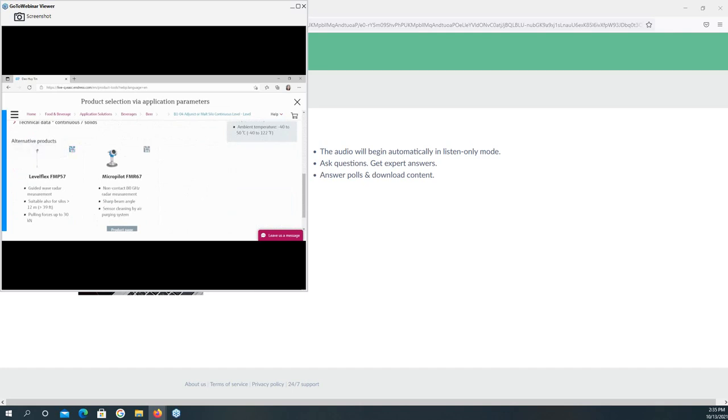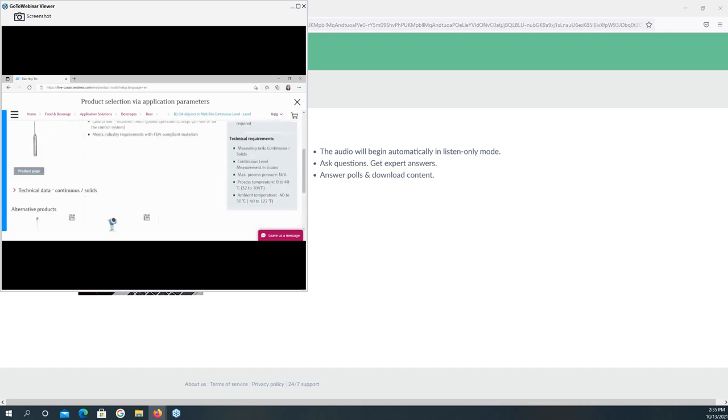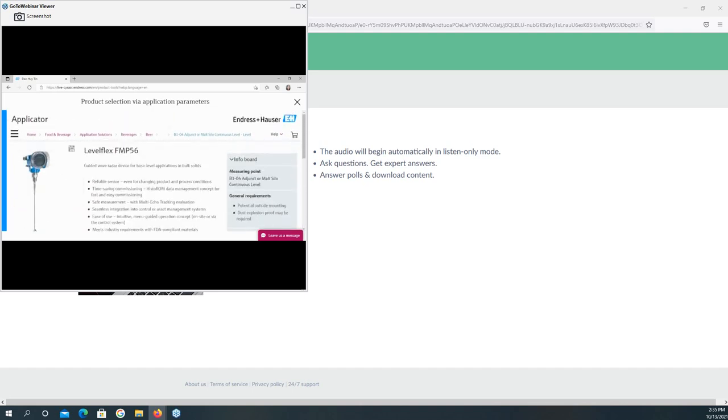Okay, with the FMB 57 or the FMR 67. Okay, so it means that with the Applicator, you can choose the products based on the process, based on the industry, and it can recommend the best fit product for each process of your plant.